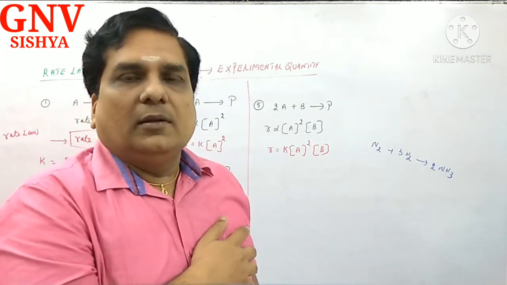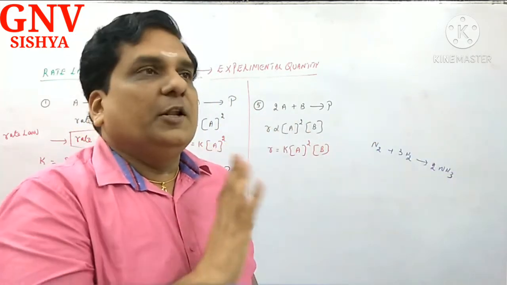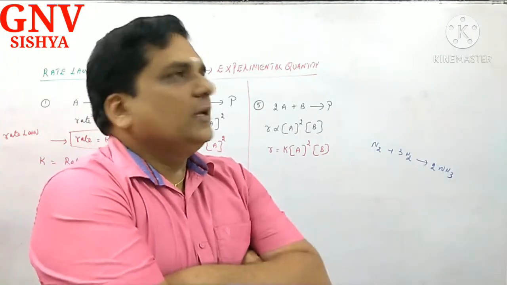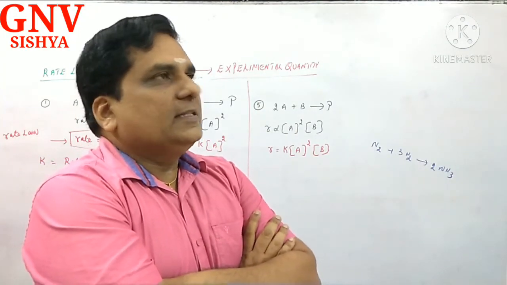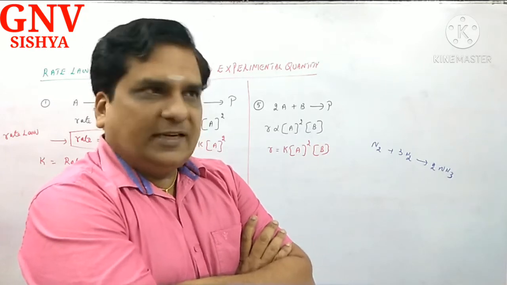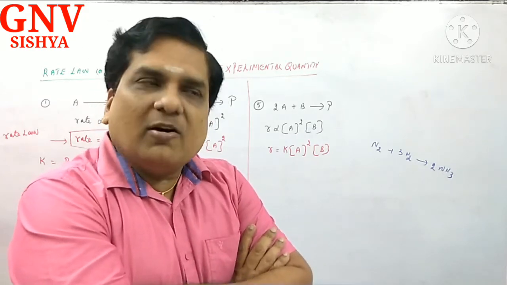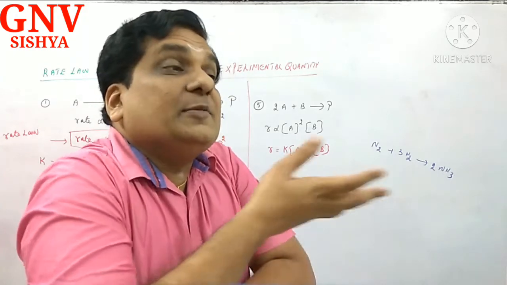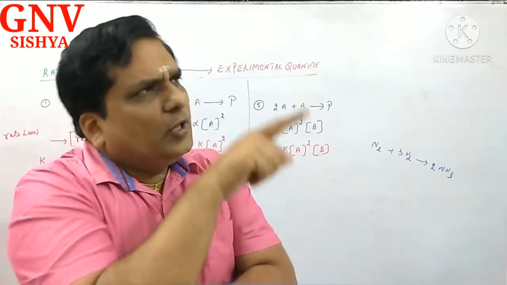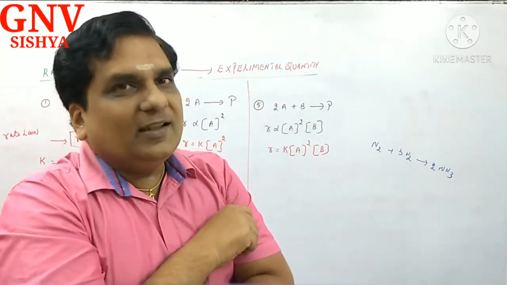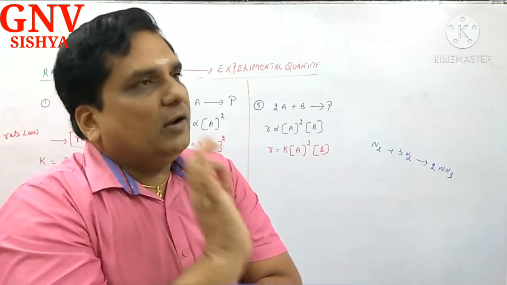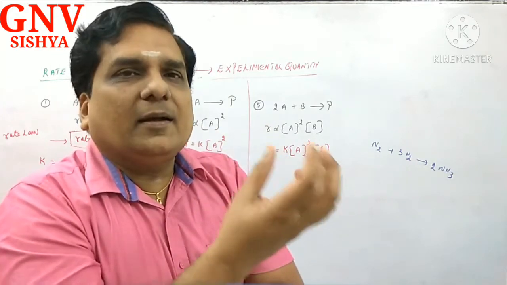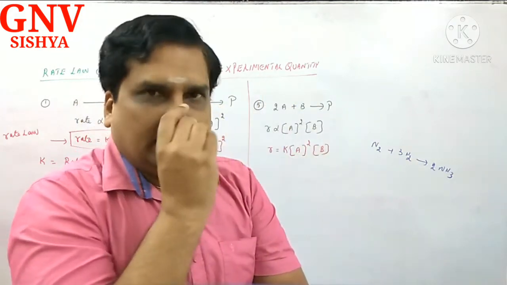Your answer is not yes. No, sir. No, madam. Seeing the stoichiometry, the rate of the reaction cannot be predicted. Why? Because the rate of the reaction is an experimental quantity. Then they will ask you, then why is the stoichiometric equation given? Immediately your reply is: stoichiometry, metra means measure. Stoichio, fixed measure.